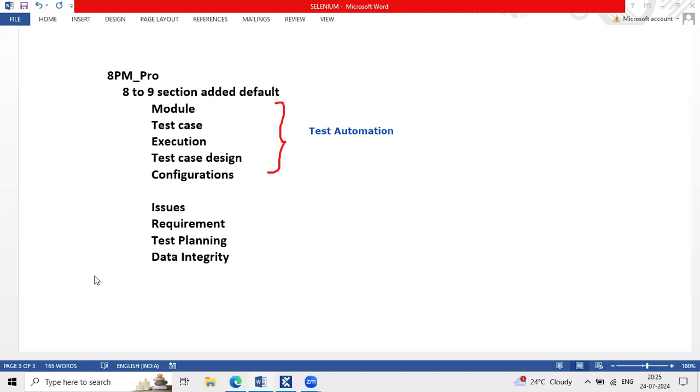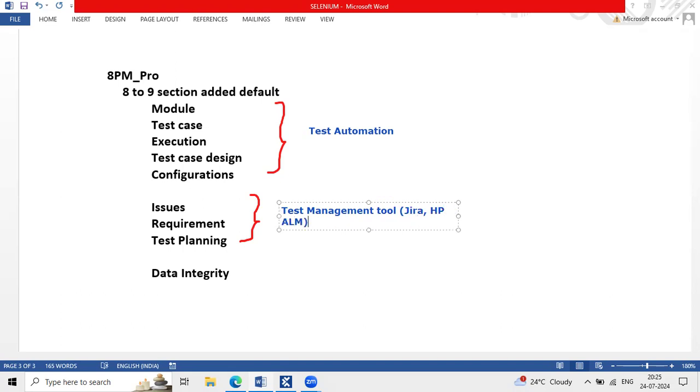Then what about the rest of the sections? These 3 sections, from issues up to test planning, are a test management activity. For test management tools, most people have Jira, HPLM or Qtest. We have a number of test management tools in the market.